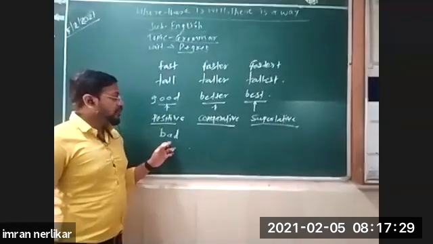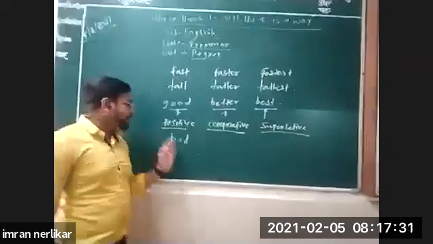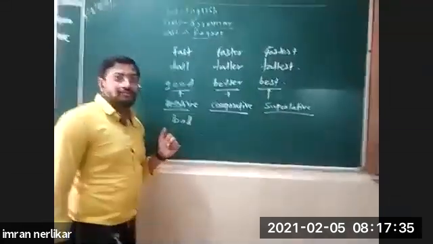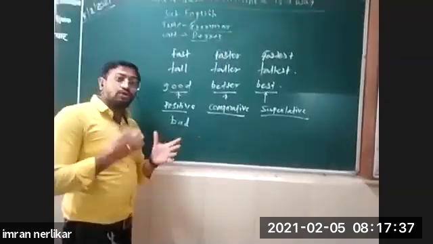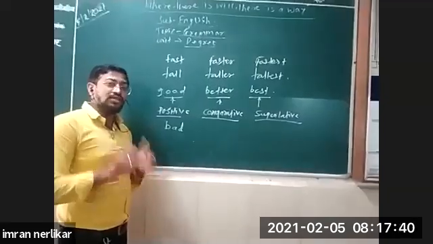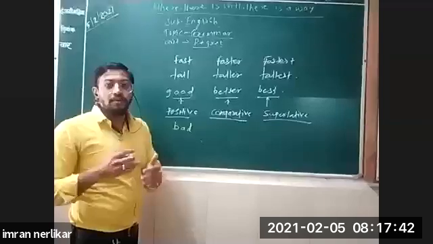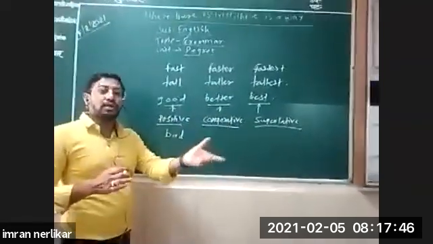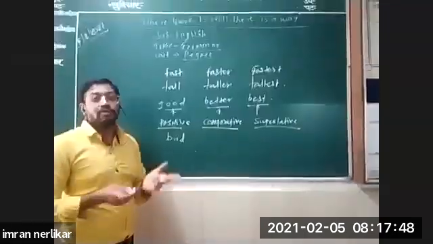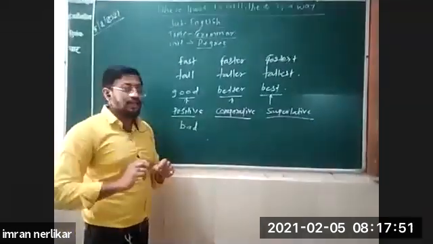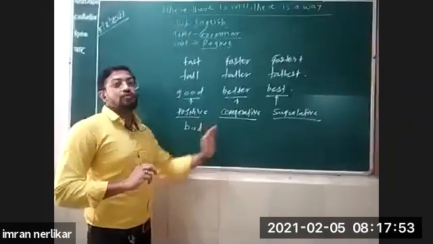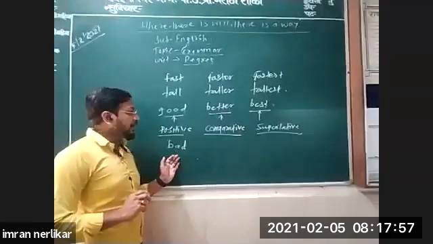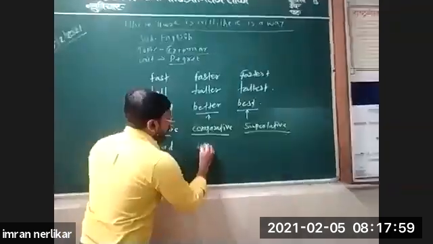This is the positive degree, bad. He is bad. What is the comparative of bad? It is not badder. So you should know this. Just like verbs V1, V2, V3, if you know these forms, you can solve tenses. Just like that, you should know these forms of adjectives. Bad, comparative is worse.